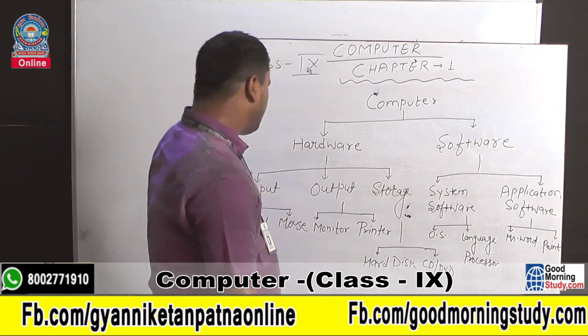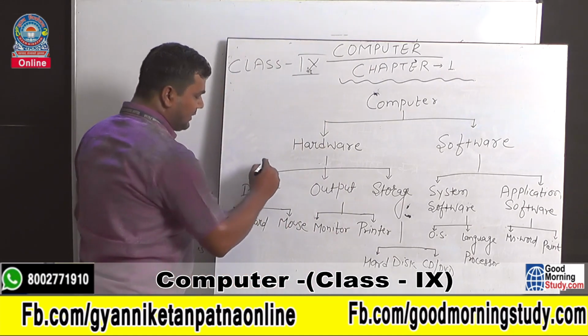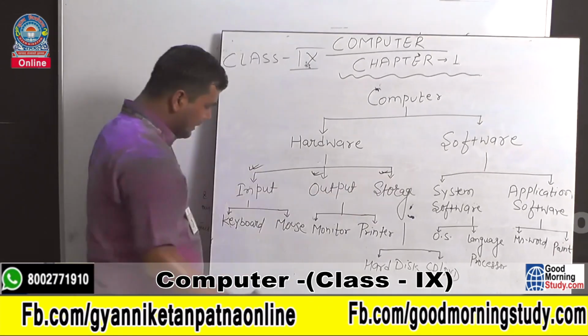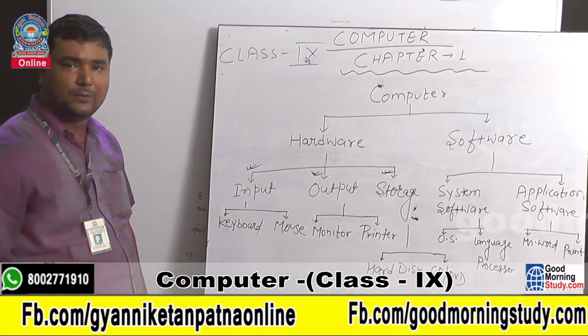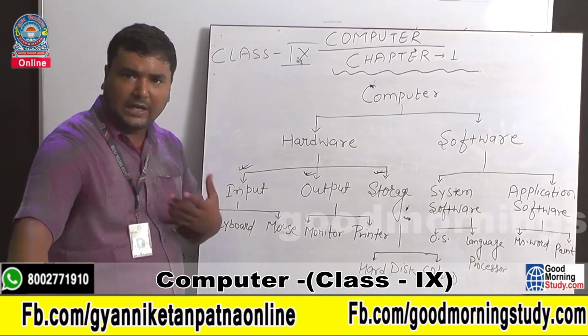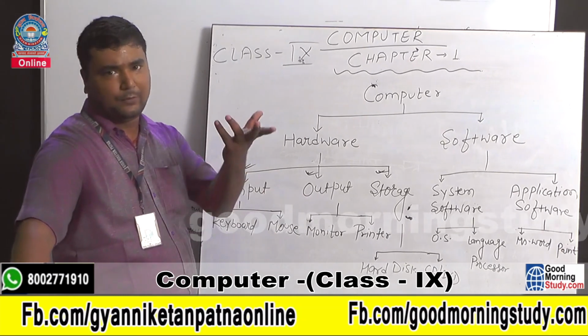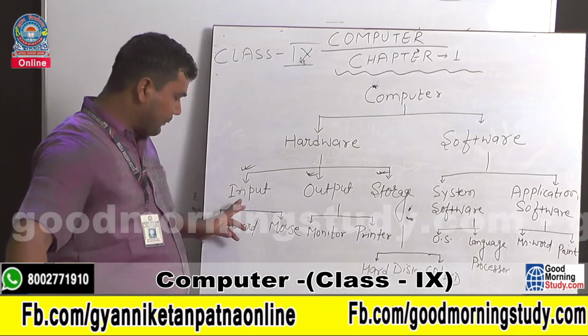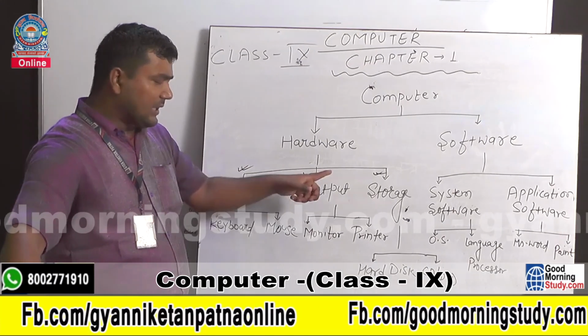Clear? So you know that there are three types of hardware. First input, second output, and third is storage. First you try to understand what is input. The data and instruction we feed into the computer is called input. Clear? What is output?